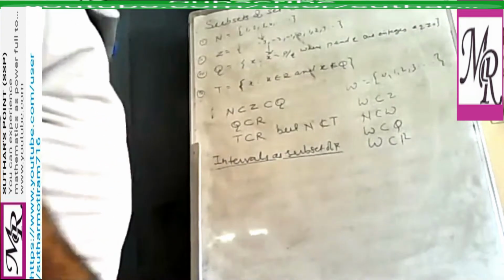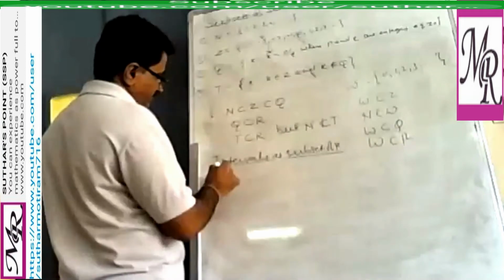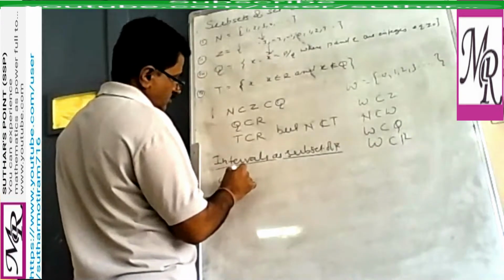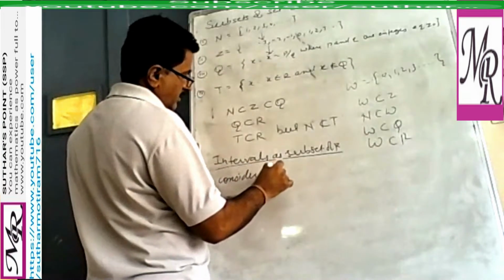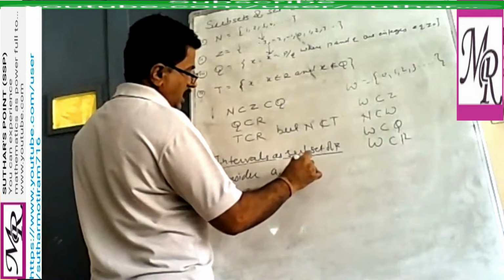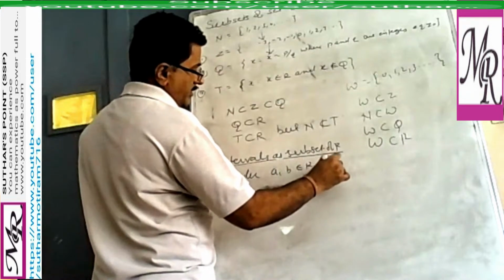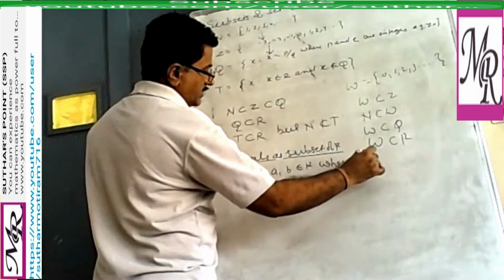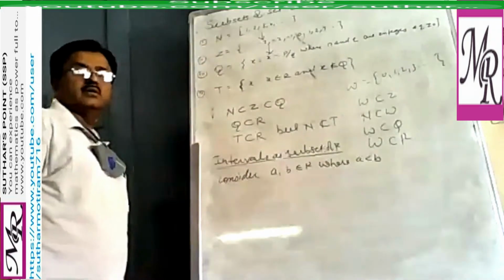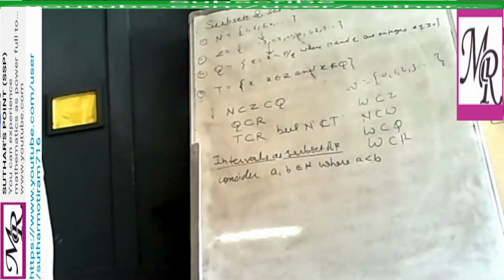Like suppose you can take two real numbers. So we consider A, B belongs to R, where A is less than B, right?